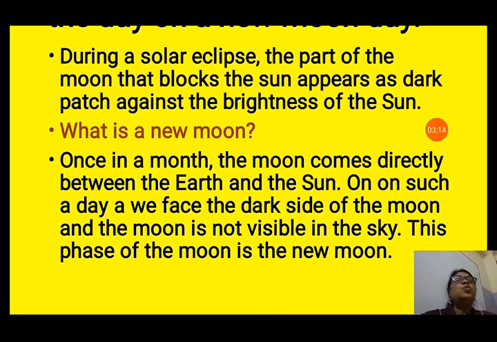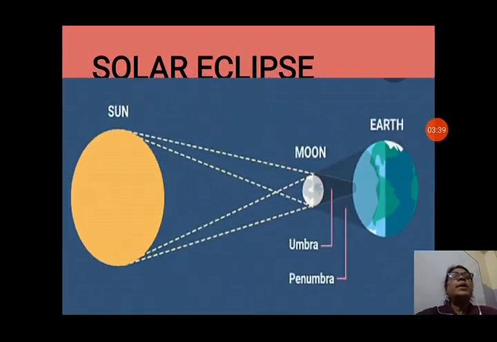What is a new moon? The solar eclipse happens on the new moon, so you should know what a new moon is. Once in a month, the moon comes directly between the earth and the sun. On such a day, we face the dark side of the moon, and the moon is not visible in the sky. This phase of the moon is known as new moon. So the moon is totally dark and it is not visible.